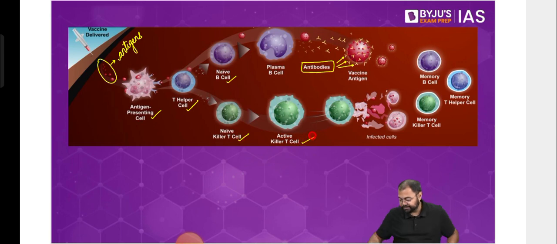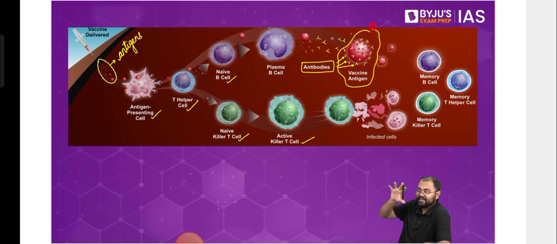Killer T cells basically are like assassins. They have a mark. What is the mark? This is the mark. Whatever cell has been marked and completely captured by the antibodies, they will simply go and destroy. They only know this: whatever has been marked by the antibodies, just go there and destroy it. So now the killer T cells have completely destroyed the vaccine antigen.